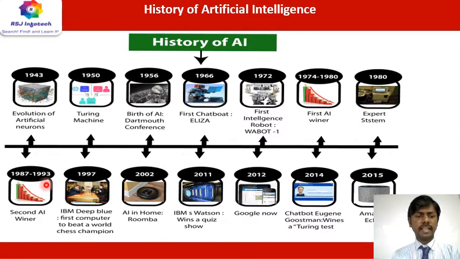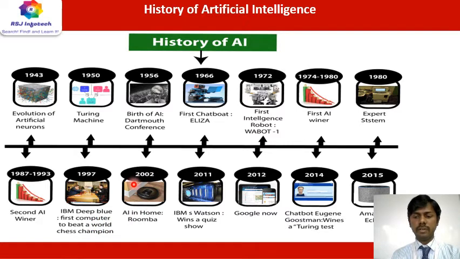And then this is the second analysis phase, in the years 1987 to 1993, the second winter, which began, and an update changeover which was being made. And then in 1997, IBM Deep Blue became the first computer to beat a world chess champion. We can see how a human was beaten by a machine in 1997.